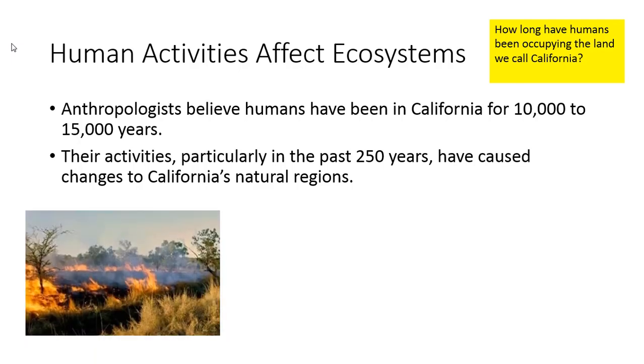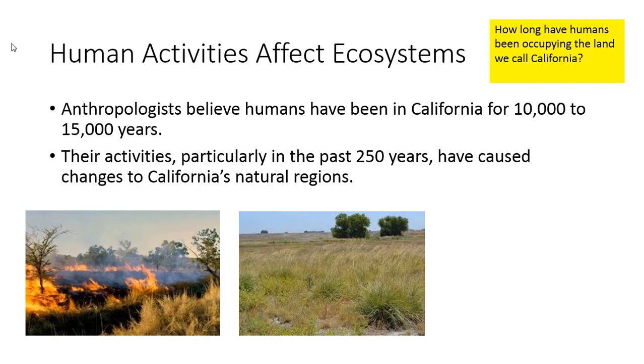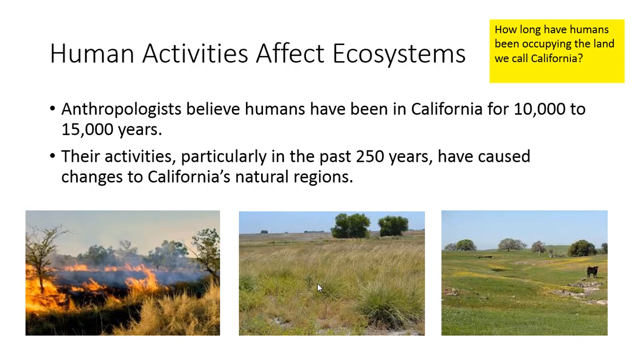We've made fires. We've brought in invasive species, which have changed the grasslands from what they used to look like, which was this California bunch grass, to non-native grasses. And that's what they look like now.